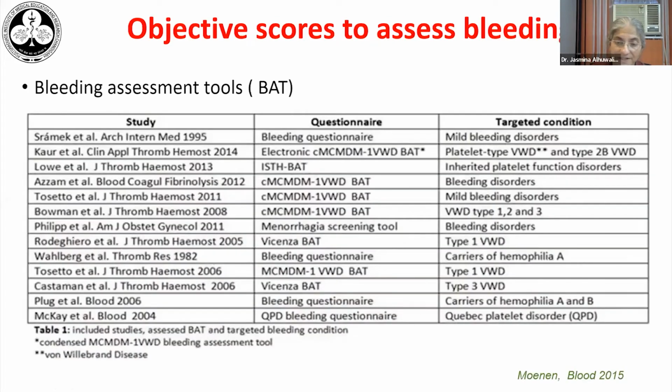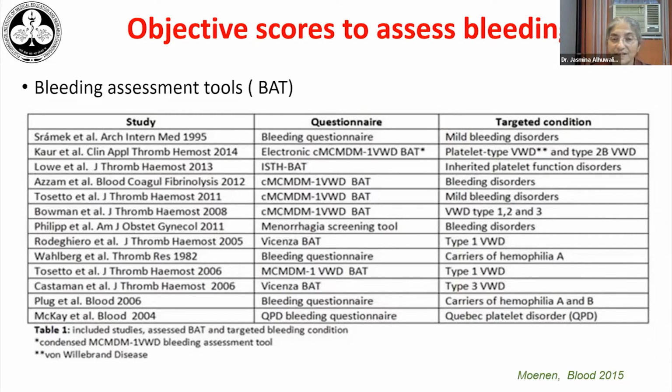So bleeding history when the patient gives may be very variable. One person may think that a nasal bleed is a very serious thing and may give it very much importance and say he's a heavy bleeder. Whereas to another person, that nasal bleed may just be a mild, common thing to occur, and he may not give it any importance.